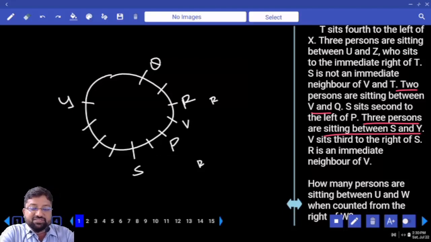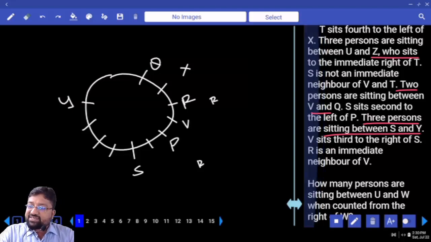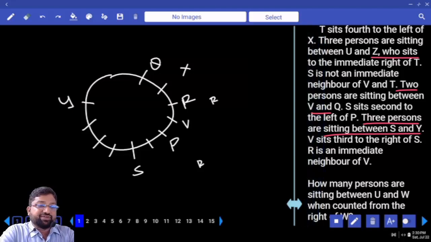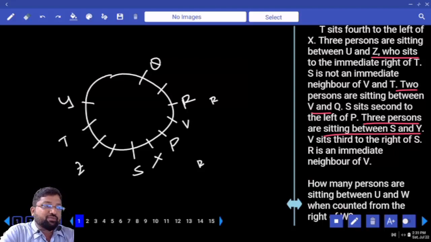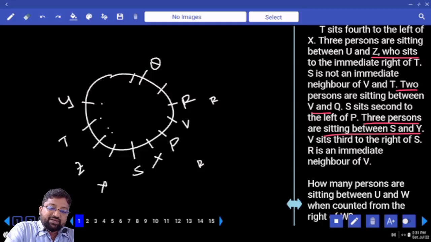We have to explore the possibilities. If we place X here, is T at the fourth left? There is a chance for T at the fourth left, but Z sits to the immediate right of T. Not possible. X fourth left to T. Z, any problem? No problem. X fourth left 1 2 3 4 already occupied. X fourth left 1 2 3 4, Z should be at the immediate right. Is there a chance for Z?